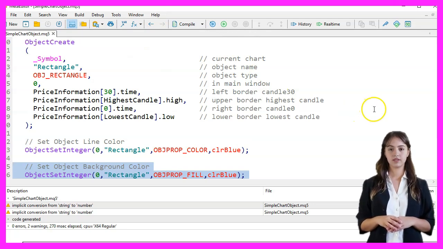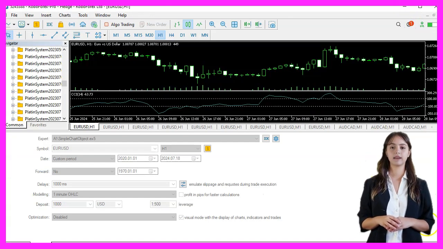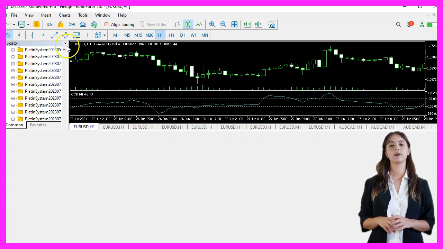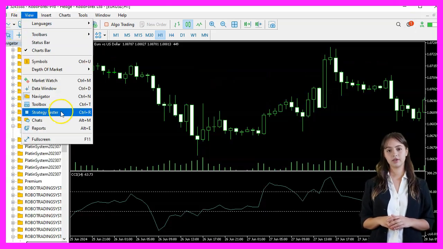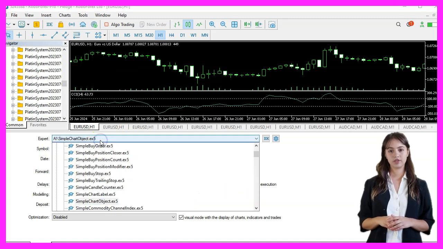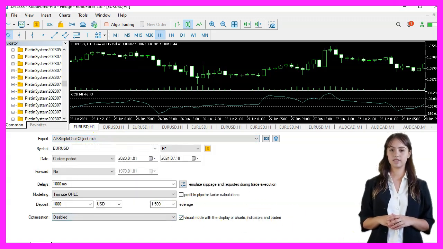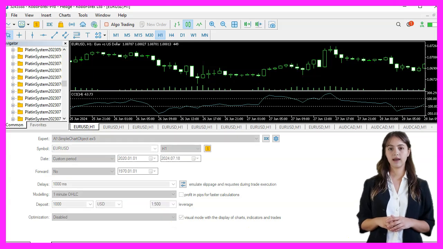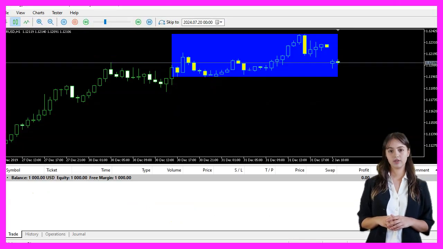If the compilation is successful, we go back to Metaeditor by pressing F4 or clicking on the icon. Back in Metaeditor, we press Ctrl and R to start the strategy tester, pick the expert advisor that we have just created, enable the visual mode, and start a strategy test. We should then see the expert advisor drawing the rectangle on the chart.